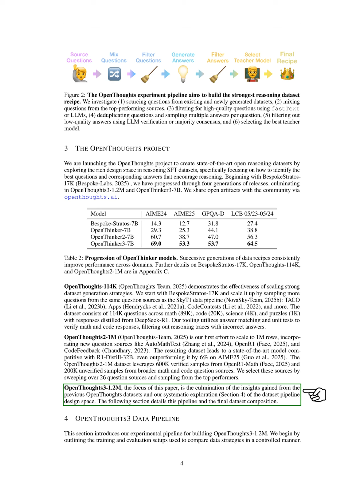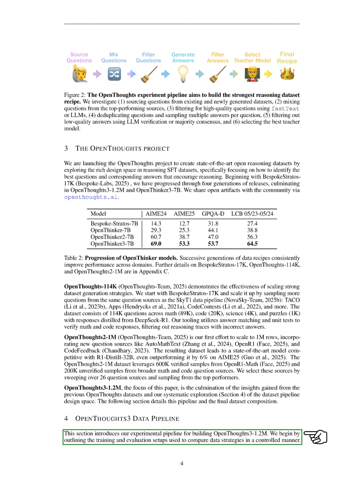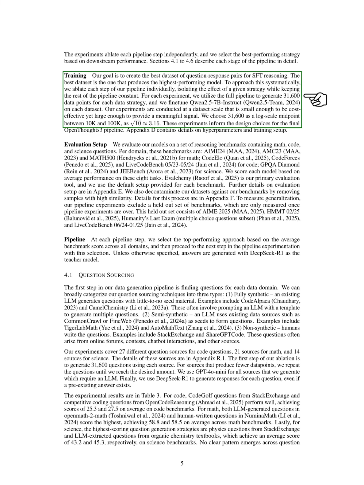OpenThoughts3-1.2M, which we focus on in this paper, reflects the insights gained from earlier datasets and our systematic exploration of the dataset design space. We will detail the data pipeline and the final dataset composition. For the OpenThoughts3-1.2M data pipeline, we outline our experimental setup for training and evaluation, comparing data strategies in a controlled way. We analyze each step of the pipeline independently and choose the best strategy based on performance. Our goal is to create the most effective dataset of question-response pairs for reasoning.